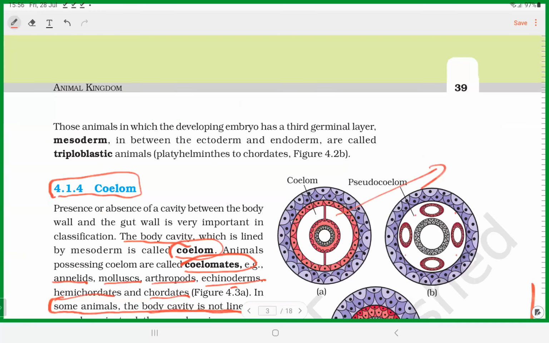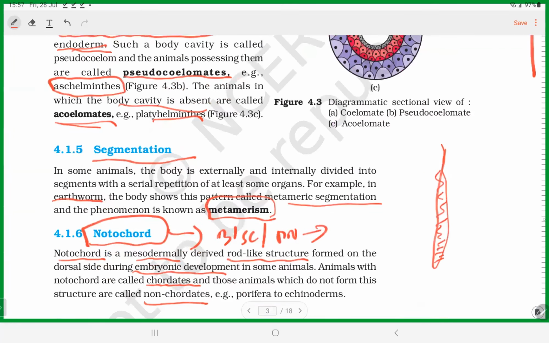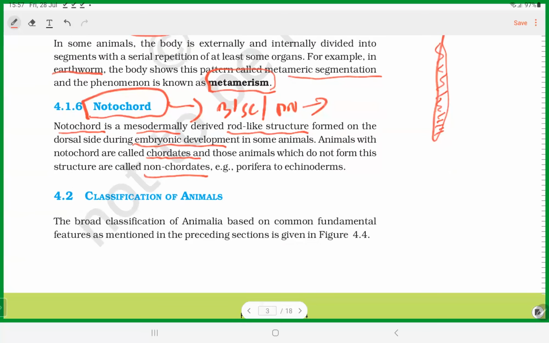Based on that, the fourth one, and then segmentation, and then notochord. Can you understand? So these are all the different aspects by which animals are classified. So please be sure about all these 6 characters.